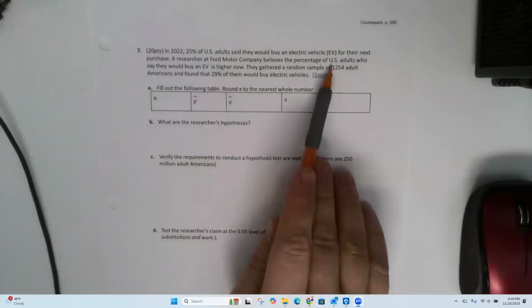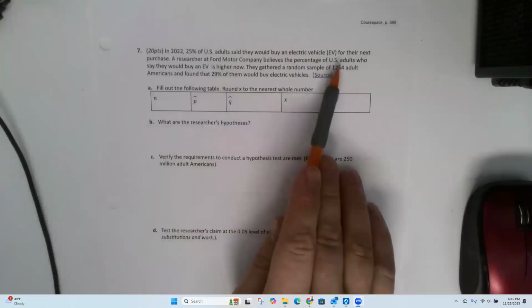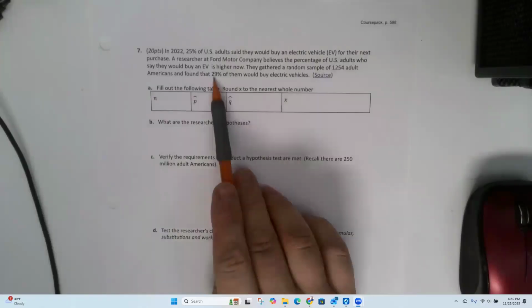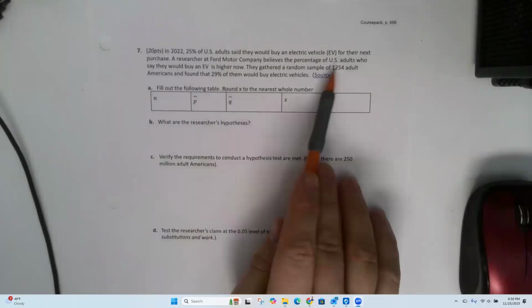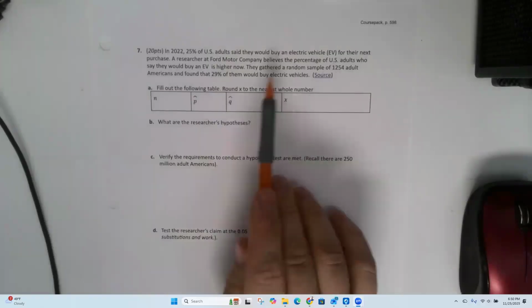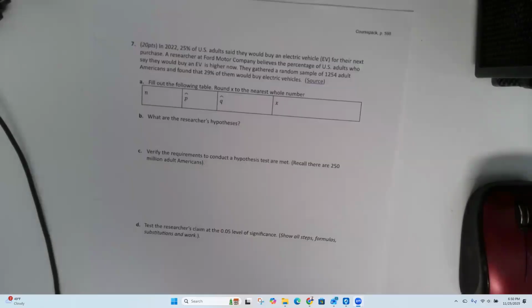You didn't measure every single person, every single US adult. So since you did a random sample of 1,000 people, there's a chance that you just happened to select a bunch of people who are very environmentally conscious, okay? Because it's a random sample. And even if it's not biased, it still could be higher or lower depending on how the randomness works out, okay?